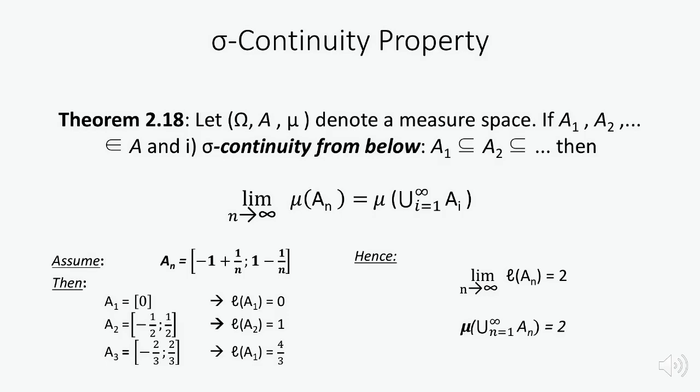To illustrate this, let's assume the closed intervals An. Then we see that for A1 the interval is 0, for A2 it is from -1/2 to +1/2, etc. And the corresponding lengths of the intervals are 0 for A1, 1 for A2, etc. If we look at the limit for n, the corresponding length of the limit equals 1, and according to the sigma continuity, the image of the countable union also equals 1.